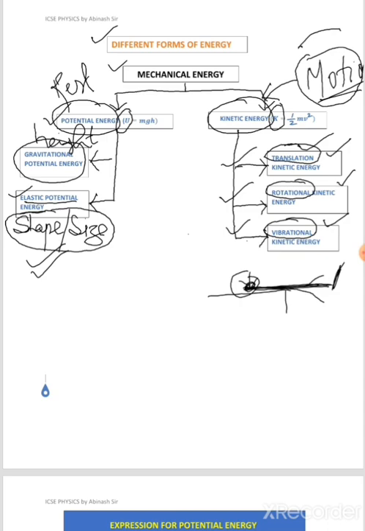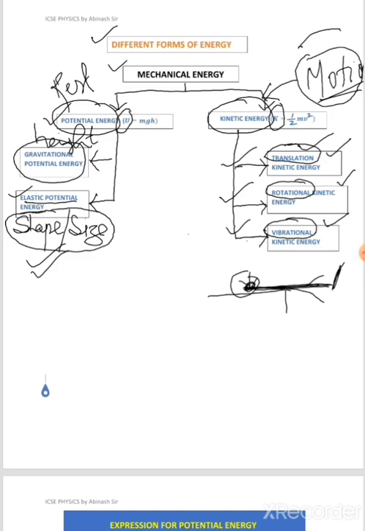So let me recall again. Mechanical energy is the energy possessed by a body because of its rest or its motion. Mechanical energy is of two types: potential energy and kinetic energy. Kinetic energy is denoted by the letter K, and it is the energy possessed by a body when it is in motion. Potential energy is the energy possessed by a body when it is at rest, because of its height or because of the change in its shape or size. It is denoted by the capital letter U. Potential energy is again of two types: gravitational potential energy and elastic potential energy.